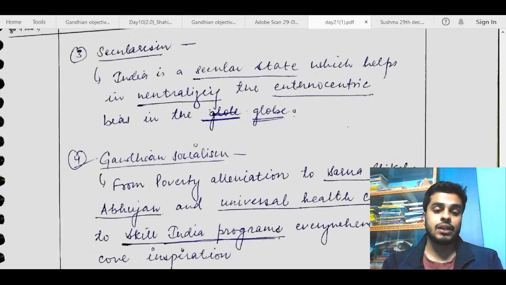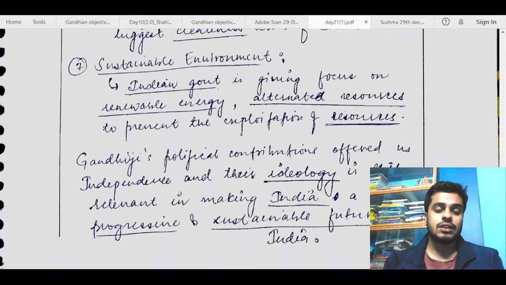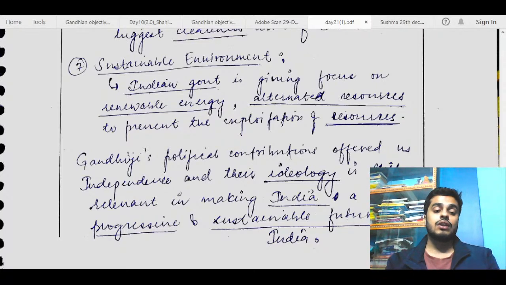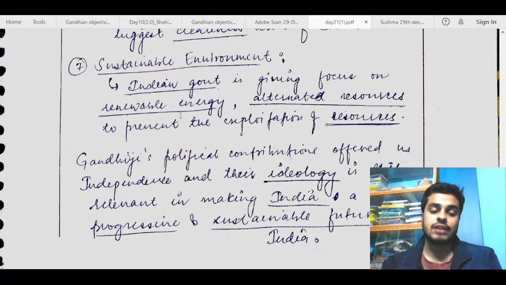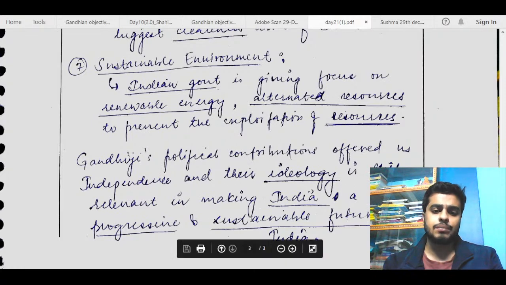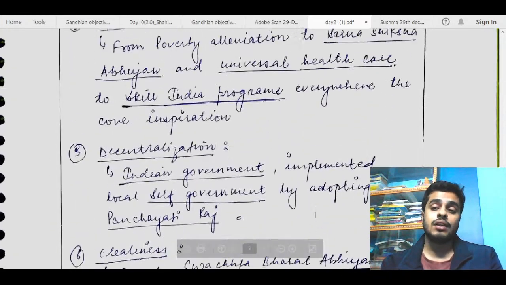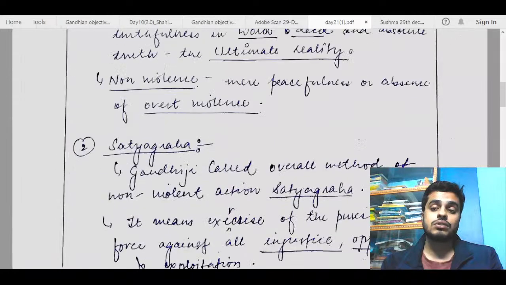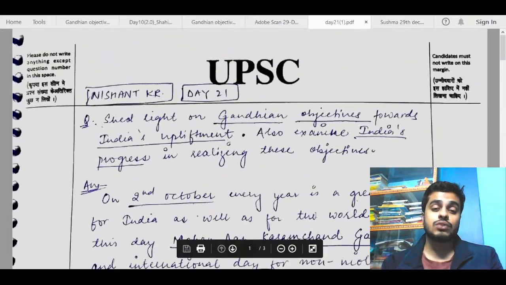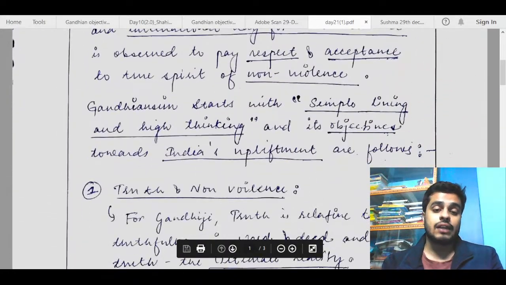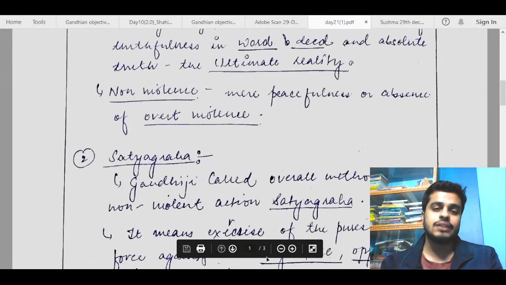The last 3-4 points are pretty good, but again you have not mentioned those things that India has failed to achieve, or the drawbacks, like the non-achievements of Gandhian objectives. So that section can also be mentioned. After that, Gandhi's political contributions offered us independence, and their ideology is still relevant in making India progressive and sustainable. Okay, fine. So the conclusion is again decent. In the introduction, you can improve it a bit by talking about Gandhi's contributions towards the independence movement and his core goal of independence. After that, in this section, you can just organize it a bit better.